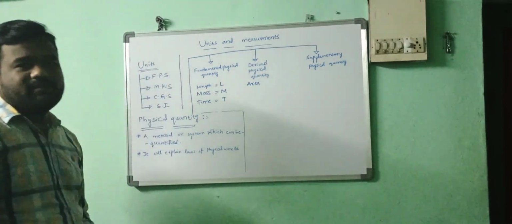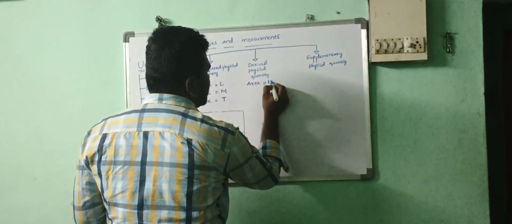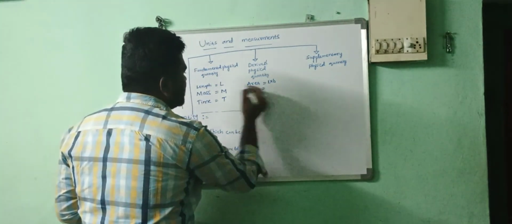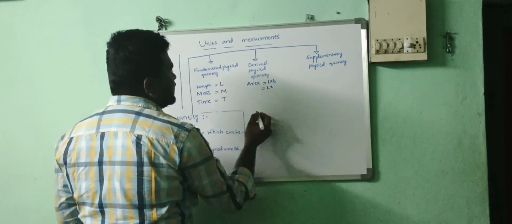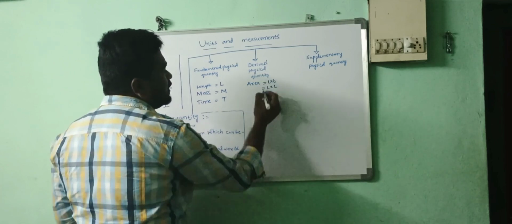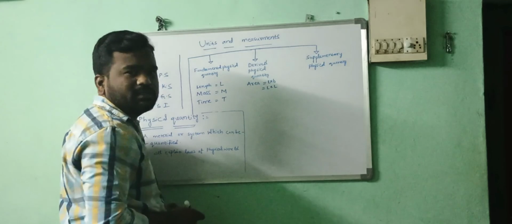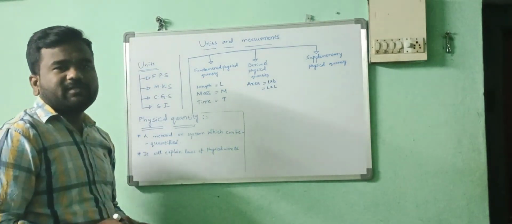Area. What is the formula of the area? Length into breadth. Length is measured in terms of L only. Breadth is also measured in terms of L only. From this only we are getting this. So the area is made up of the length only.